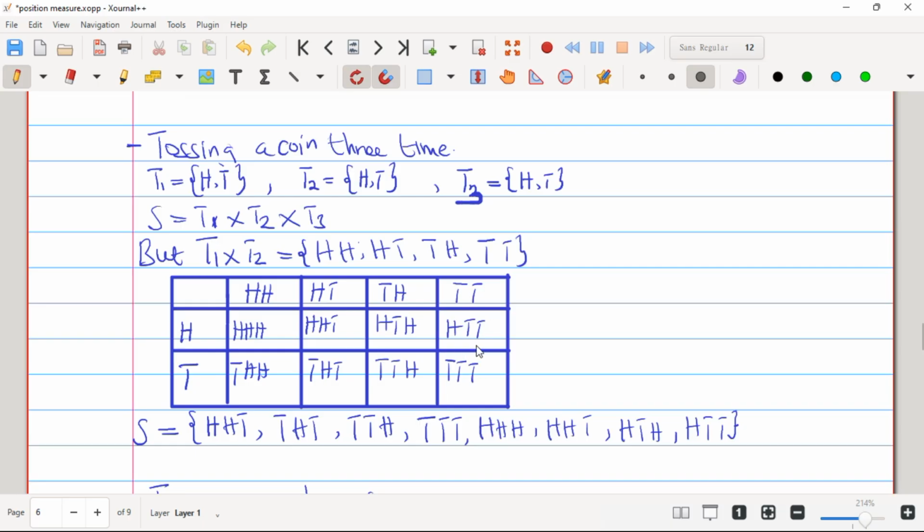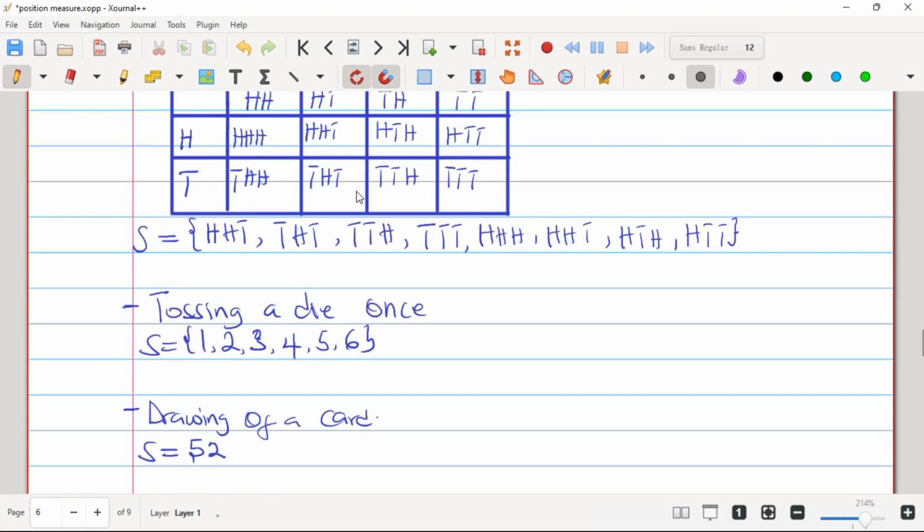Right? So when we are done, we just write all of these observations to be our sample space, as you can see down here. So this one, the HHH, is this one. THT is this one. TTH is this one. TTT is this one. HHH is this one, right? HHT is this one. HTH is this one. And then HTT is this one. So this is our sample space for tossing a coin 3 times, right?